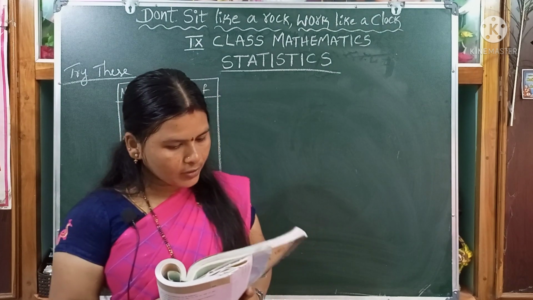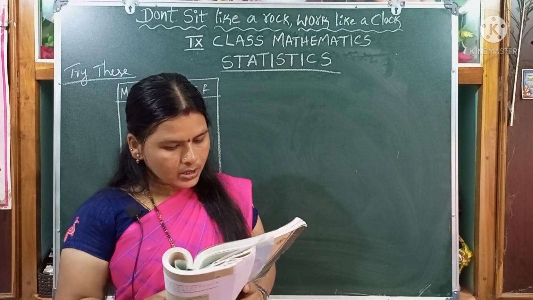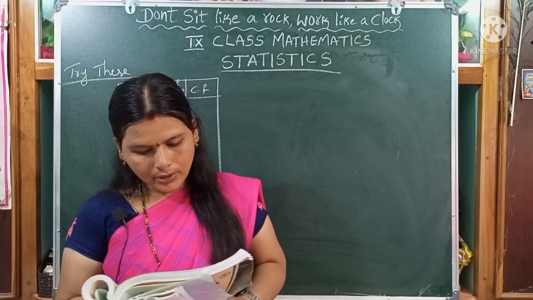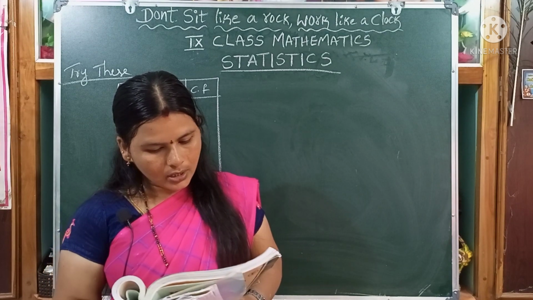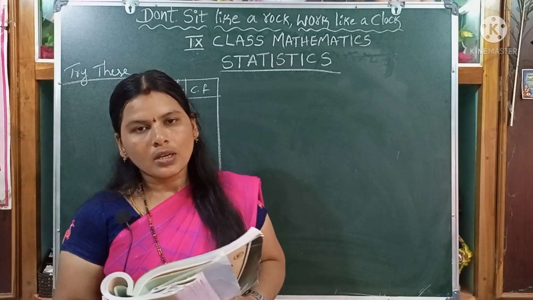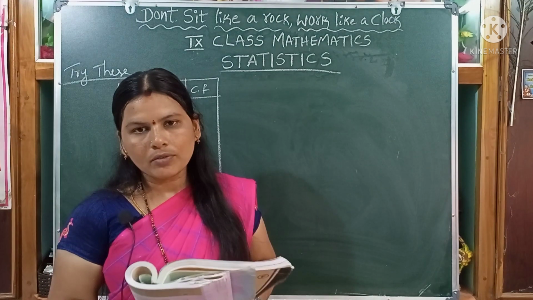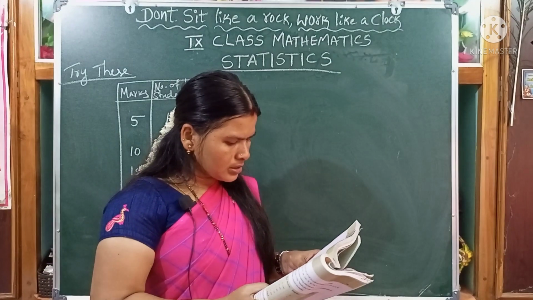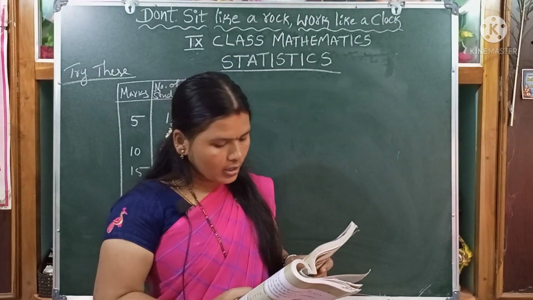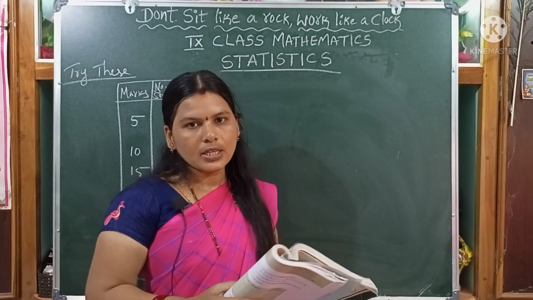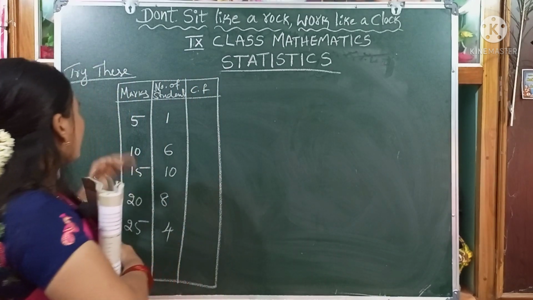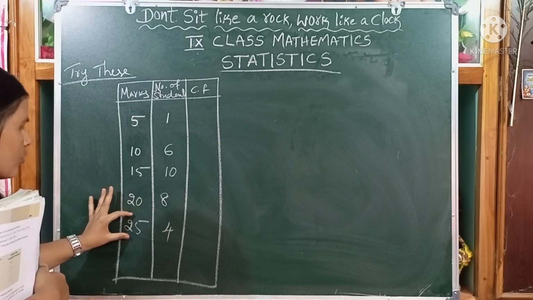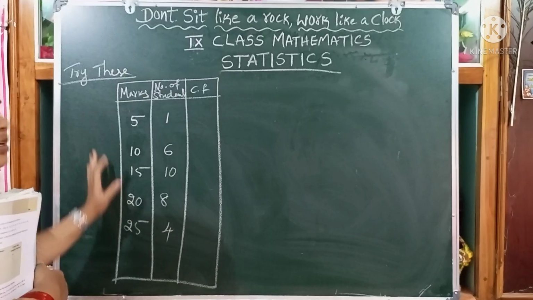Page number 208. First one, find the median marks in the data. Marks 15, 20, 10, 25, 5. Number of students 10, 8, 6, 4, 1. Dear children, now we can find the median of the given data. In this data, marks are not in ascending or descending order. First we arrange the marks in ascending order. That is, first 5 marks, then 10, 15, 20, 25. These are the ascending order of the given marks.